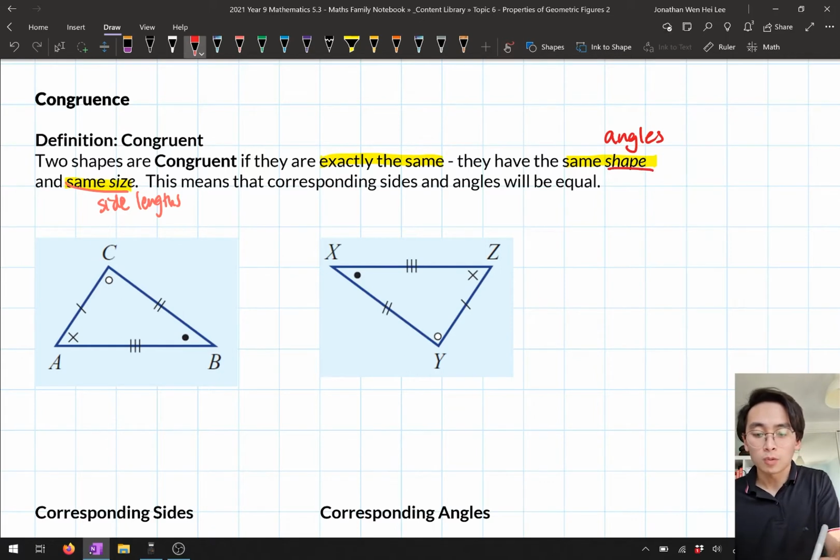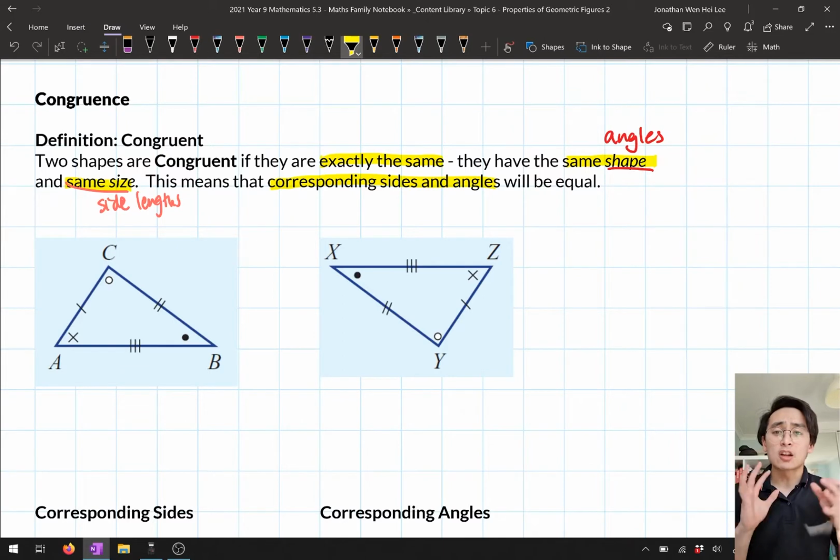This means that corresponding sides and angles will be equal. Now, corresponding sides and angles just means that in our two shapes, because they're exactly the same, the sides are going to match up. The corners are going to match up and the angles are going to match up. And so here, the matching sides and the matching angles will match up.